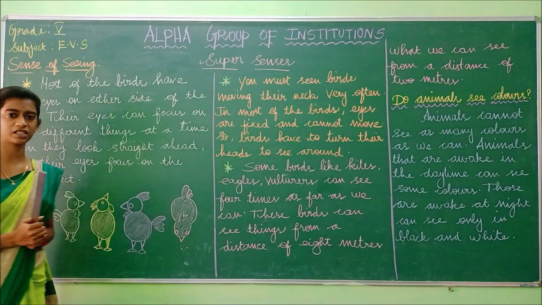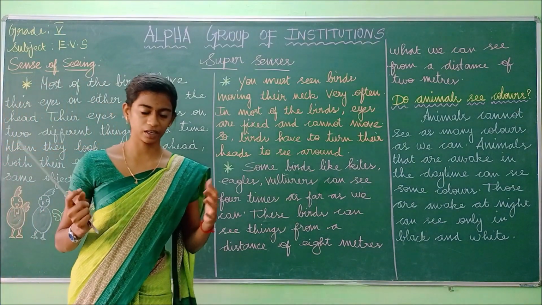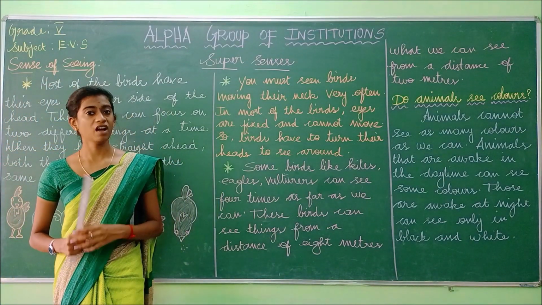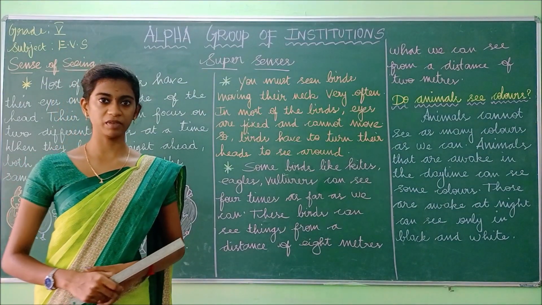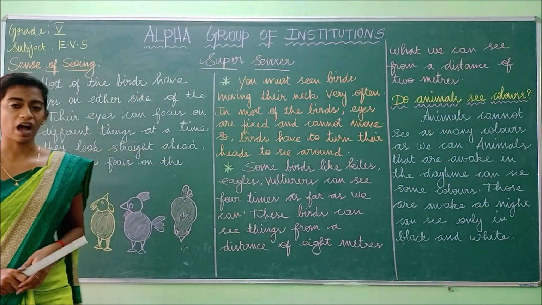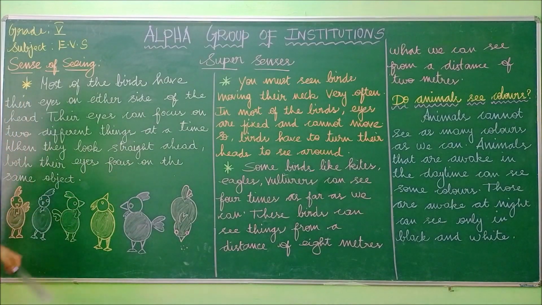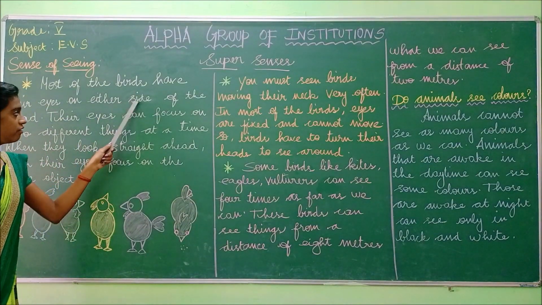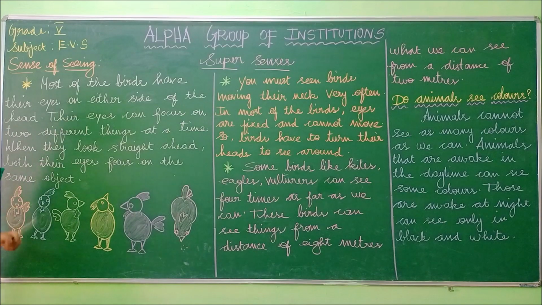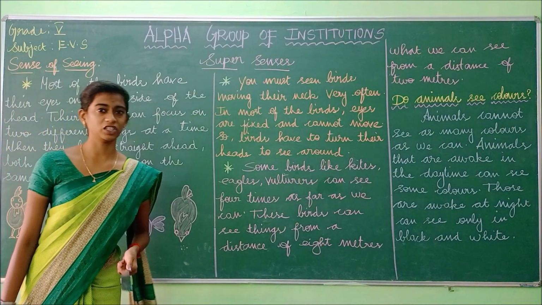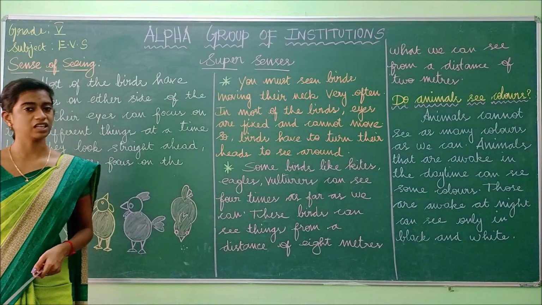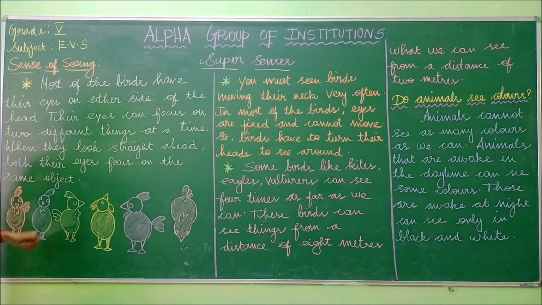So what has been said here? The birds don't have eyes like the human beings, but they have eyes on either side of the head. Have you seen like that? Yes, the parrots, the pigeon. So these birds have the eyes on either side of the head.